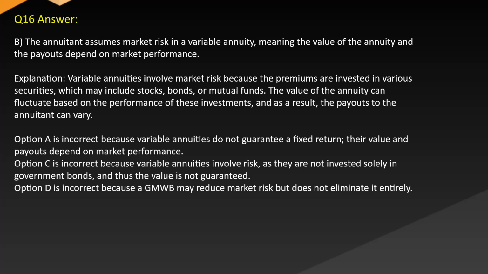Option A is incorrect because variable annuities do not guarantee a fixed return, and their value and payouts depend on market performance. Option C is incorrect because variable annuities involve risk as they are not invested solely in government bonds, and thus the value is not guaranteed. Option D is incorrect because a GMWB may reduce market risk but does not eliminate it entirely.